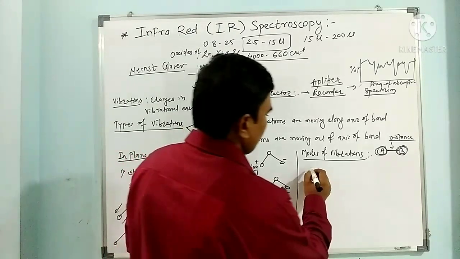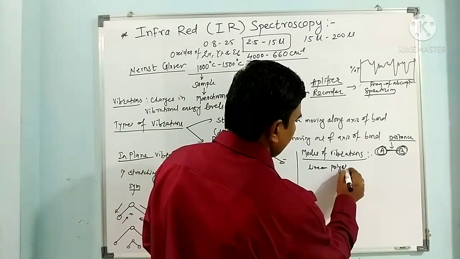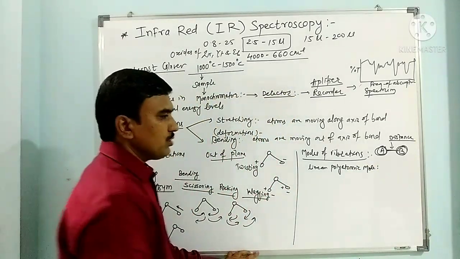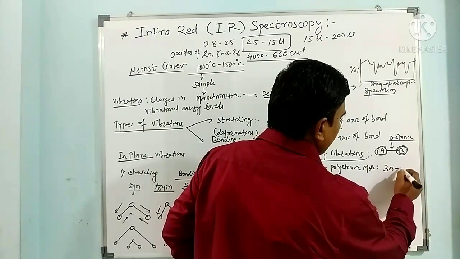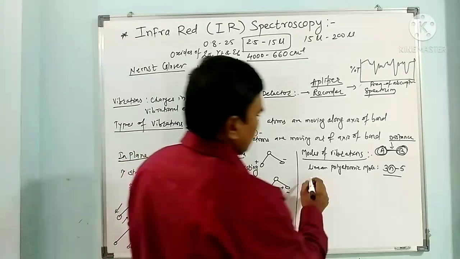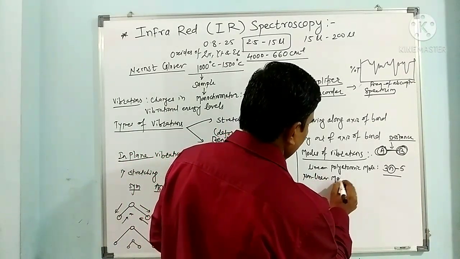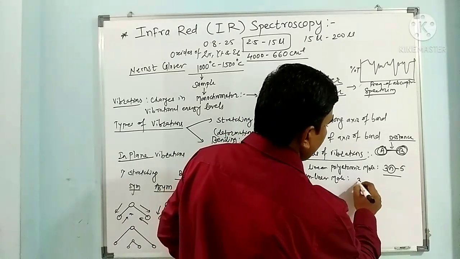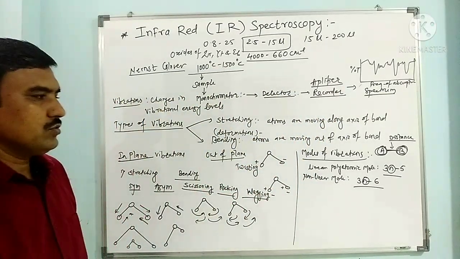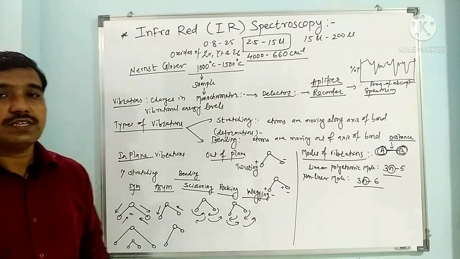For a linear polyatomic molecule, the total modes of vibrations are 3n minus 5, where n is the number of atoms present, and for a non-linear molecule, the modes of vibration are 3n minus 6, where n is the number of atoms. From this we can get an idea about how many modes of vibrations there are in the molecule.